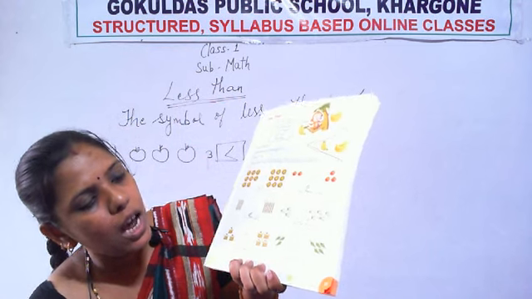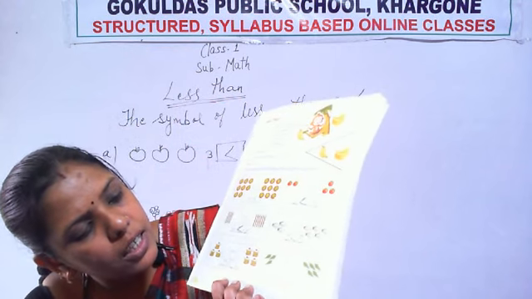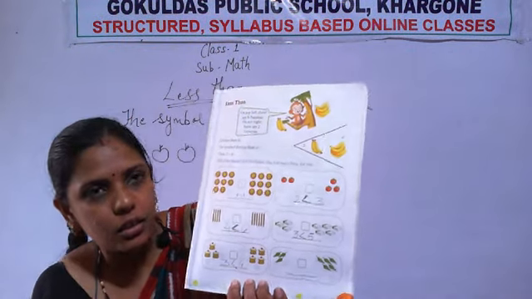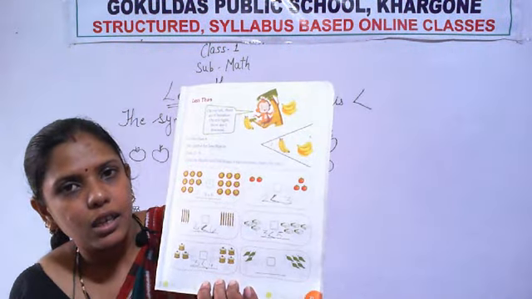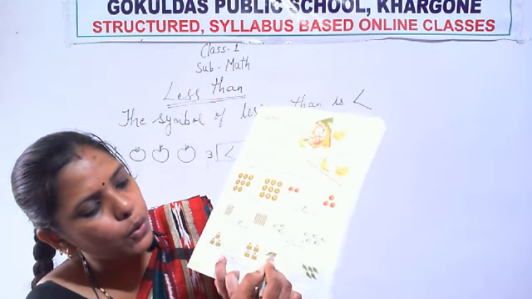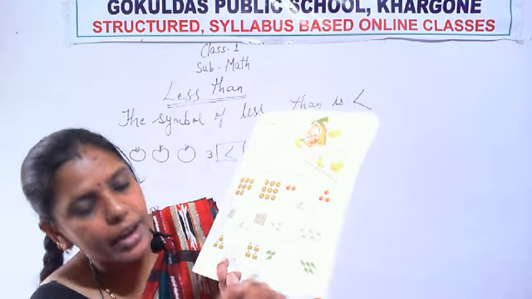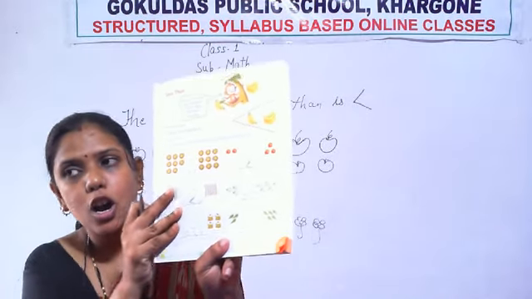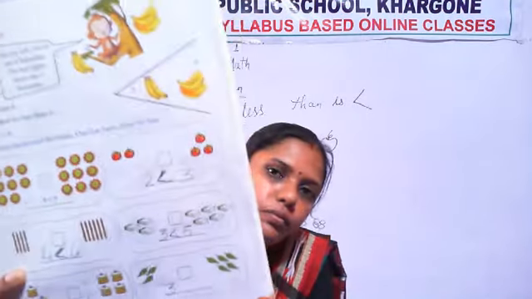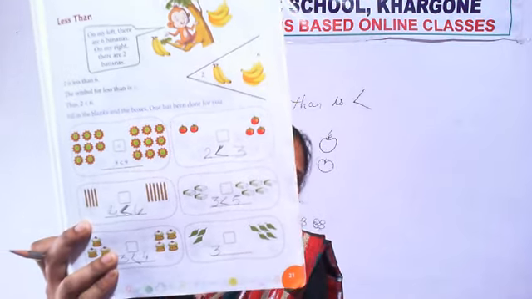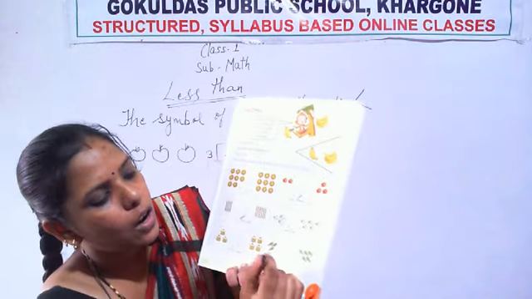Okay, now see the last. What is that picture? It is a picture of a flower. No, then fruit. No, then which picture is this? It is a picture of a leaf. Okay, count the number of leaves. 1, 2, 3 and write here 3. Now count the number of leaves on the other side. How many leaves are there? Count 1, 2, 3, 4 and 5. Okay, so write here 5.